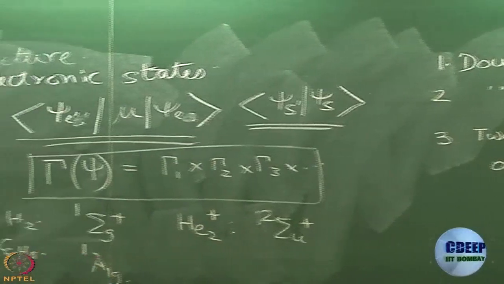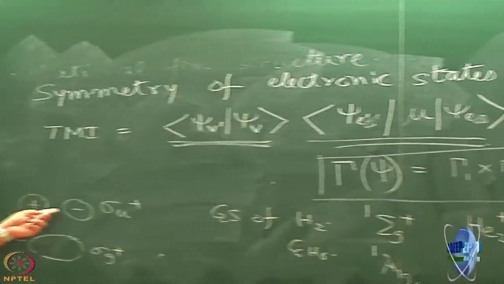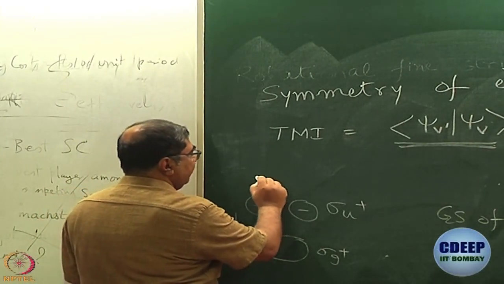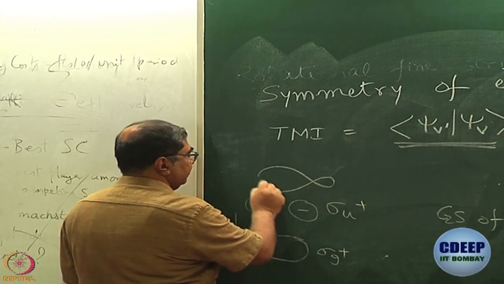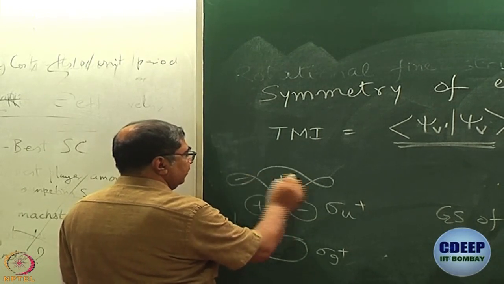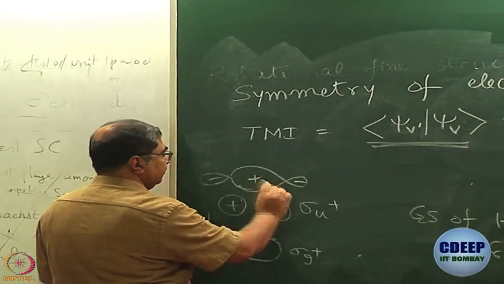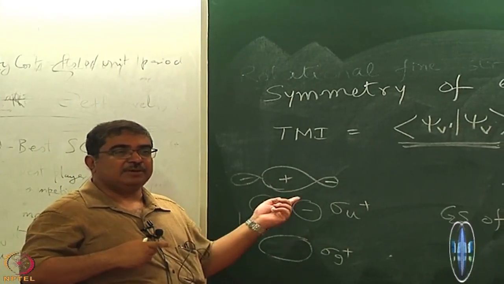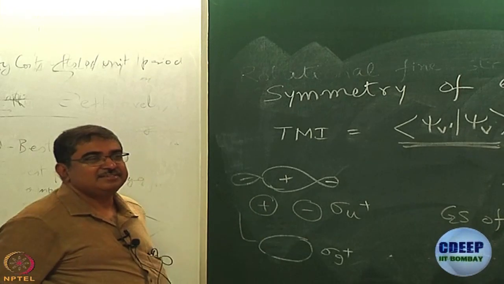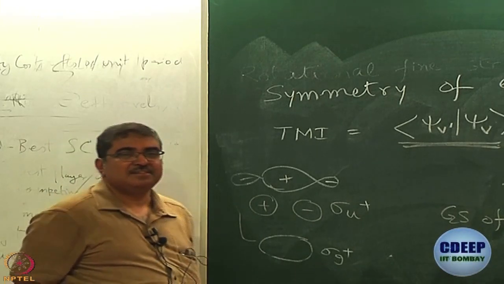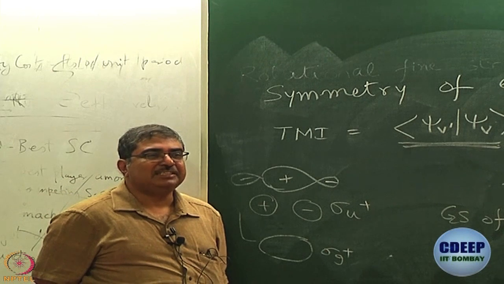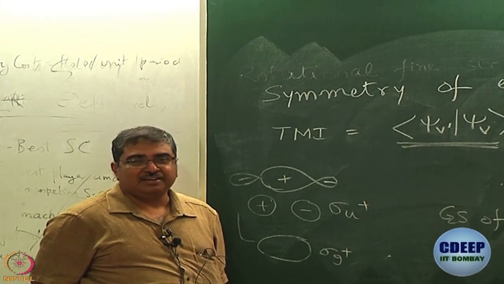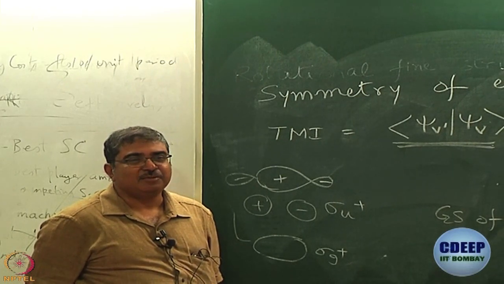So, before going there, let us remind ourselves what are the kind of symmetries we have. What is this? MO formed by combination of pz orbitals, this is bonding. What is the symmetry? Character of E is 1, character of C infinity 1.